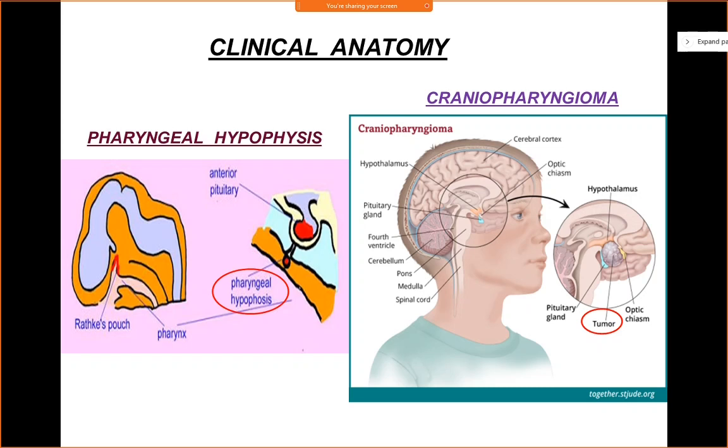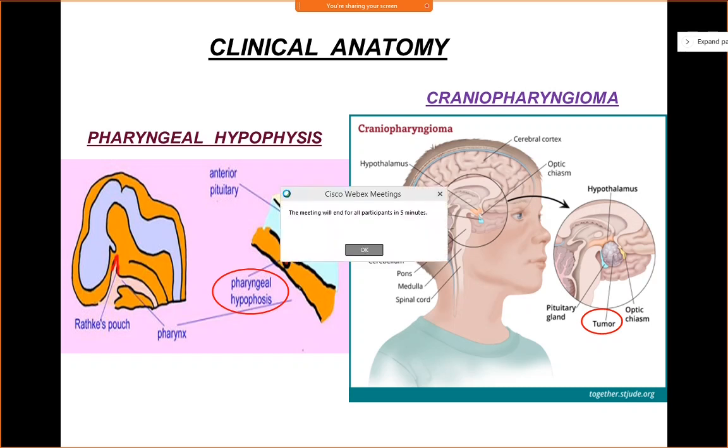Then you have a more severe problem, which is known as the craniopharyngioma. This craniopharyngioma is a very rare benign tumor of the pituitary gland. It accounts for 10 to 15% of all the pituitary tumors, and it occurs again because of the remnant. This tumor arises from the remnant of the Rathke's pouch. When it persists around the infundibulum, or on the stalk of the pituitary gland, it will result in a benign tumor known as craniopharyngioma.